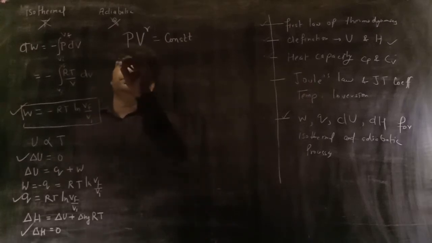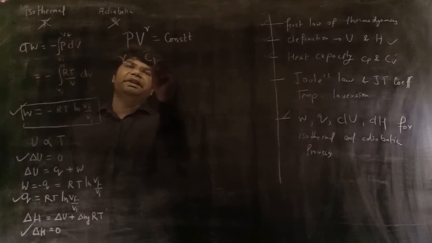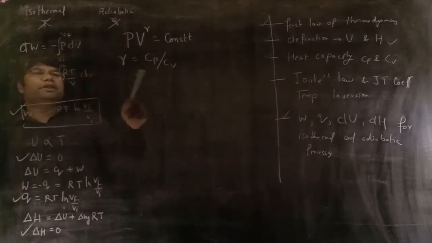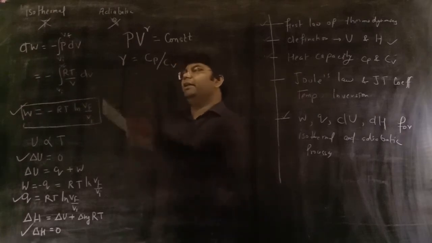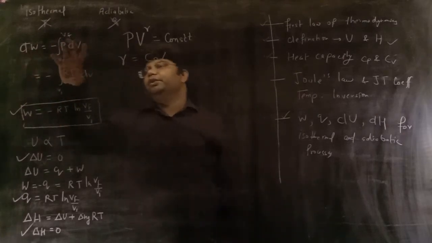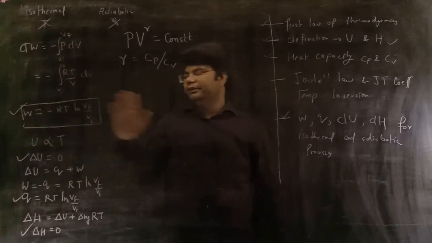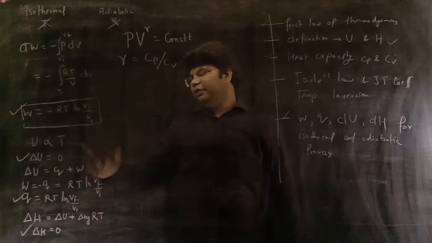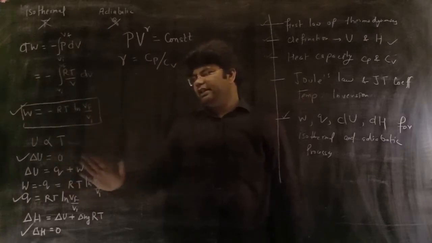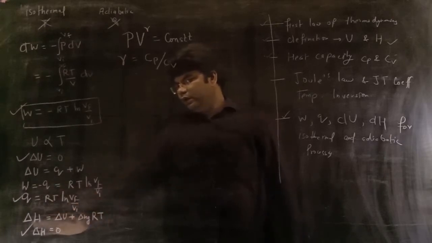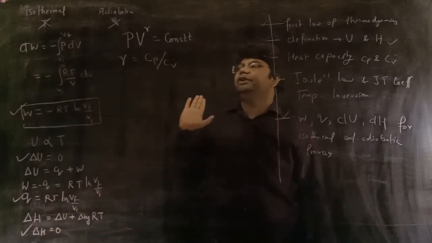Here gamma is equal to Cp upon Cv. This side again I am explaining to you. dW is equal to integration of pressure dV from Vi to Vf, and we have found this. U is directly proportional to T, so change in internal energy will also be 0. Q is equal to this, and change in enthalpy will be 0.